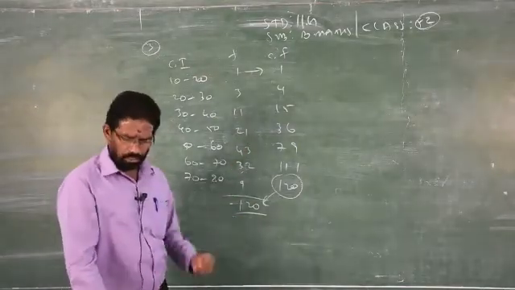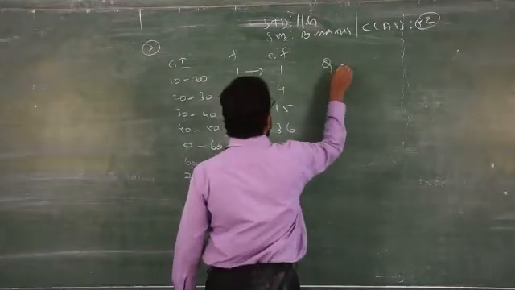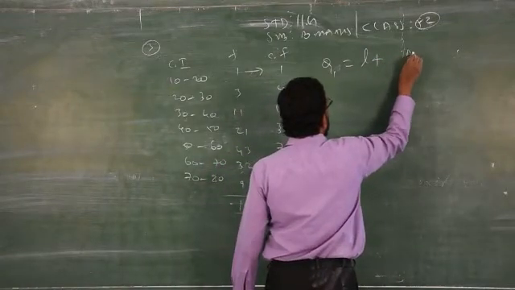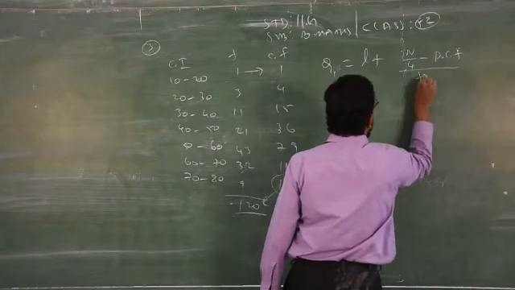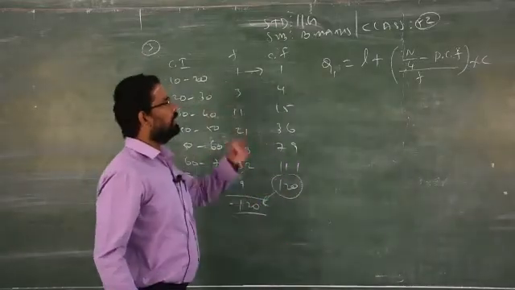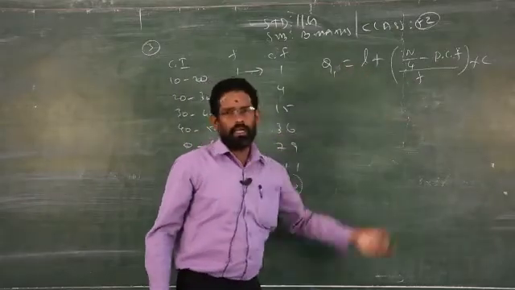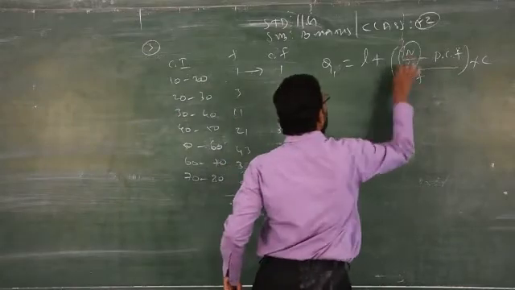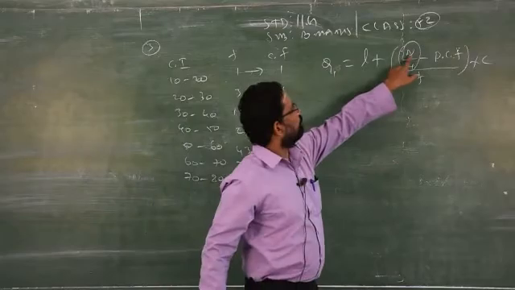Clear? The same concept. Now we have the formula for the lower quartile, that is Q1. Q1 is called the lower quartile. The formula is Q1 = L + ((N/4 − PCF)/F) × C. PCF means previous cumulative frequency. Here F is frequency, and L is the lower limit. How do you find this? First you have to find N/4. You know why I am using N by 4? Because it is the first quartile, therefore N by 4.